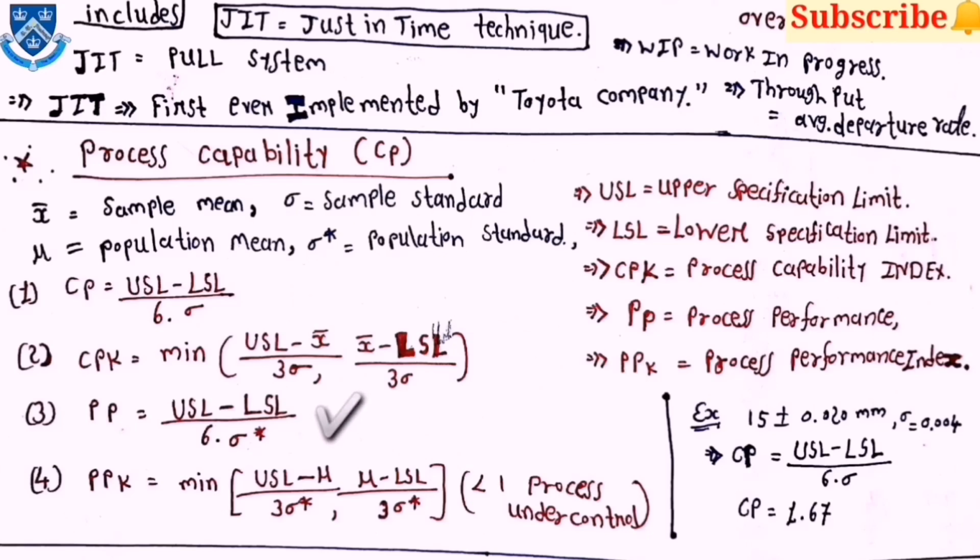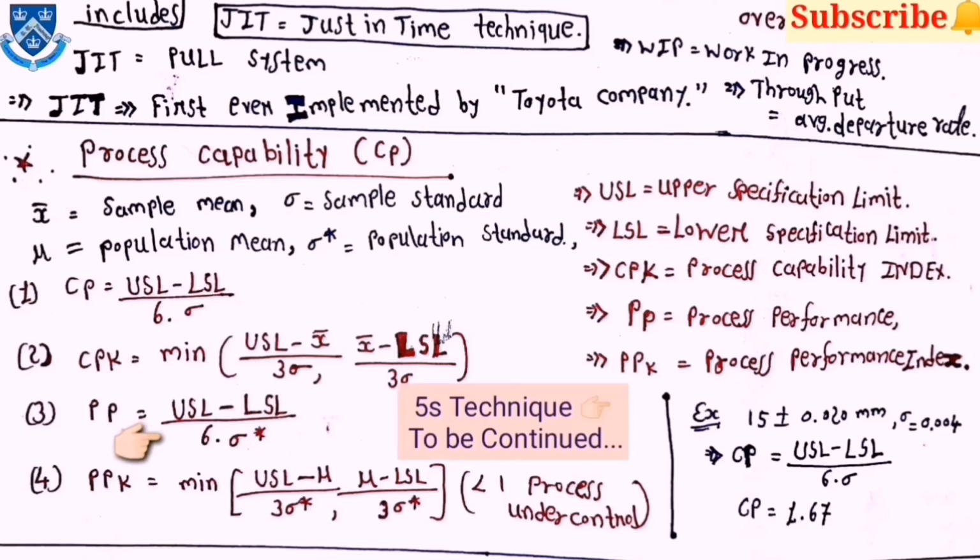Then Pp is equal to (USL minus LSL) upon 6 sigma star, and Ppk is equal to the minimum of (USL minus mu) upon 3 sigma star, or (mu minus LSL) upon 3 sigma star. Mu stands for population mean, sigma stands for sample standard deviation, and sigma star stands for population standard deviation. In Pp, you have to consider the value of sigma star.